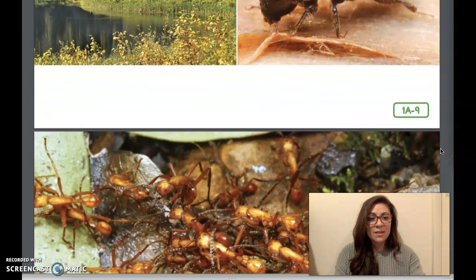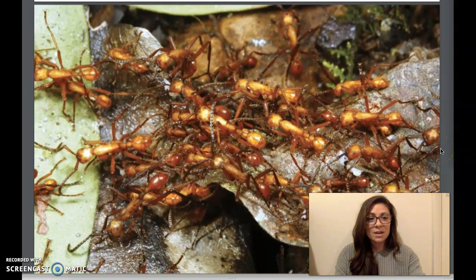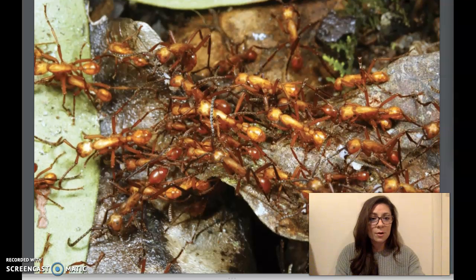Lots of insects live high up in the tree tops of the forest, and many insects also live on the forest floor. Can you think of any? Ants are one of the most common insects on Earth, and many live in the forest. Unlike many of us solitary insects that live on our own, ants are social insects that live in colonies or groups. Let's look at an especially interesting social ant that lives in the rainforest.